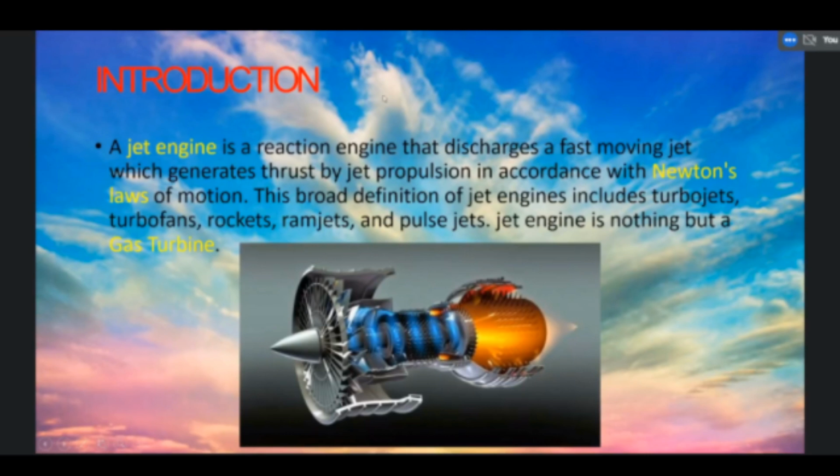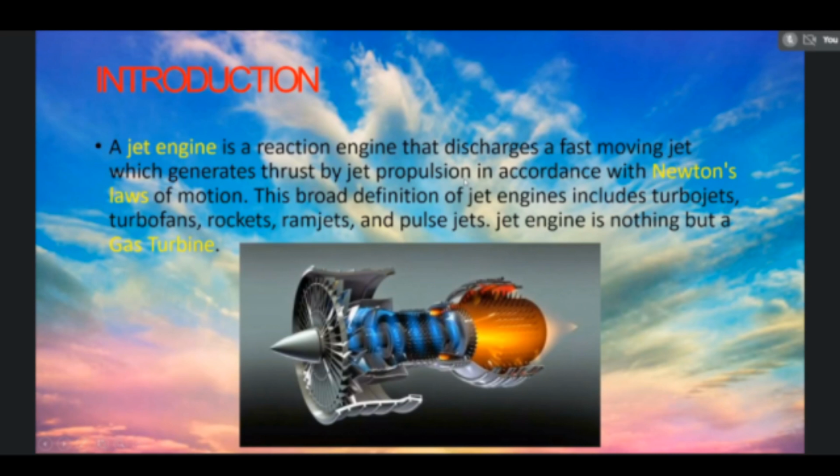Now we are going to see the engines. The engine is the main power unit which is used to provide the thrust. So now we are going to see about the engines which are used to propel the aircraft. A jet engine is a reaction engine that discharges a fast moving jet which generates thrust by jet propulsion. Thrust is provided in accordance with Newton's third law.